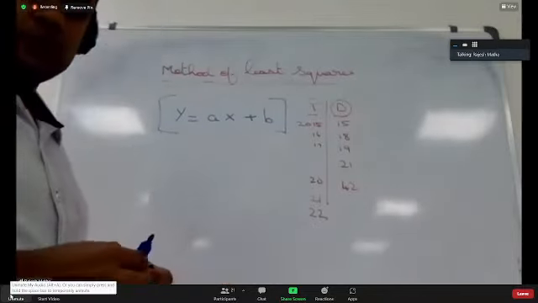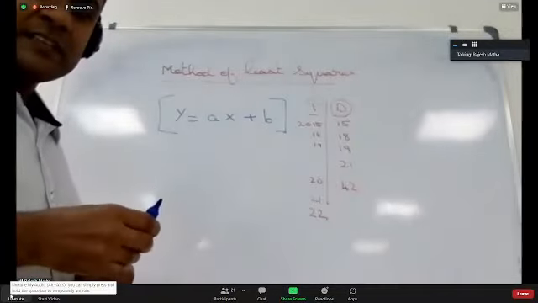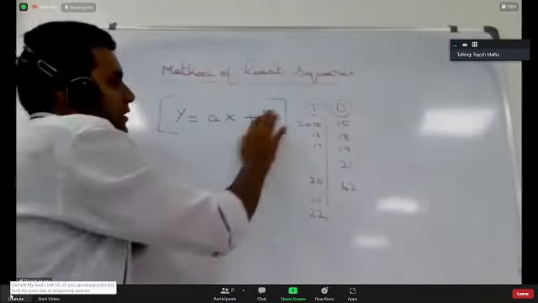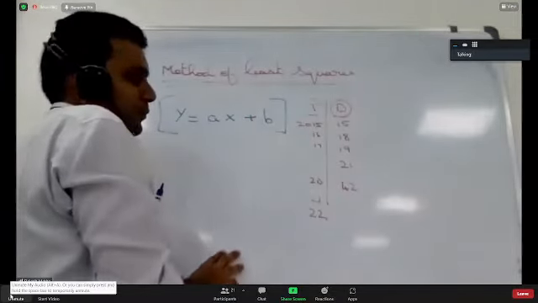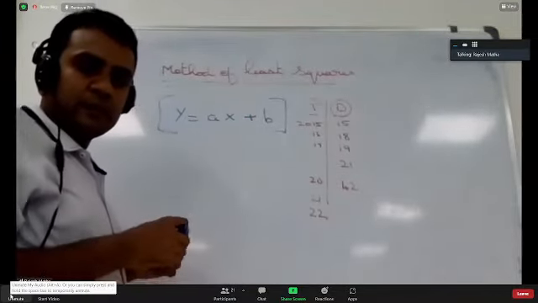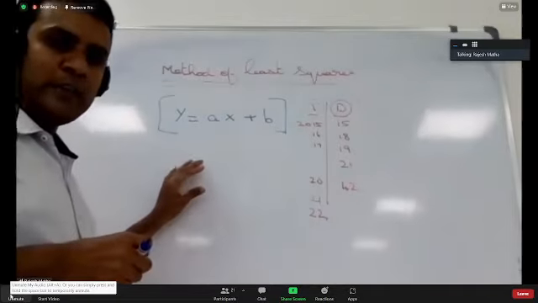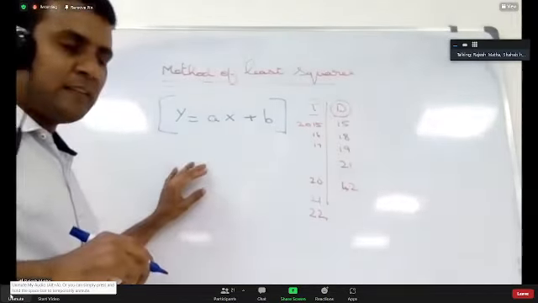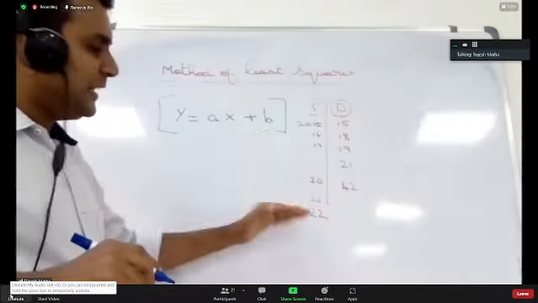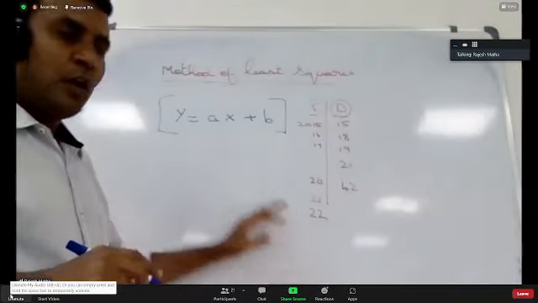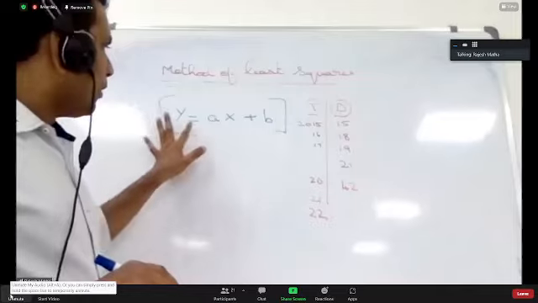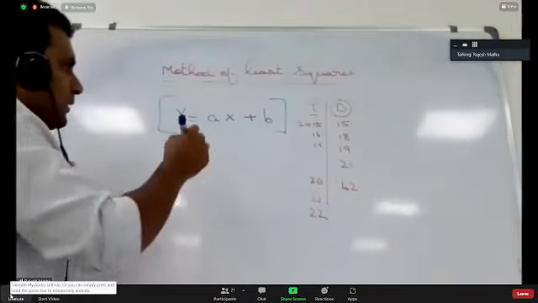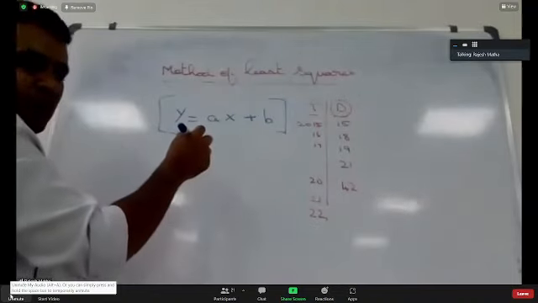You understood? So using the least square method, we will try to get this equation for this data. Did you get how the equation will look like? If we are able to generate this equation, we can predict any value, the future value. Now in this equation, what are all these y, a, x and b? I'm trying to explain what these variables are.